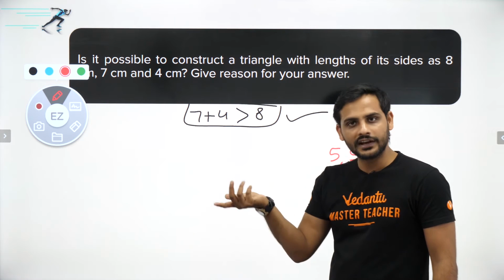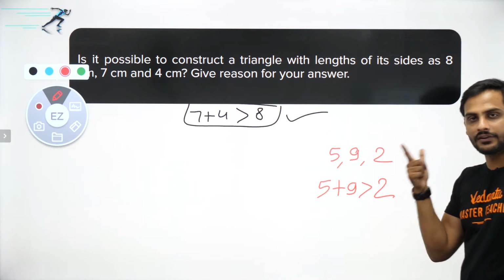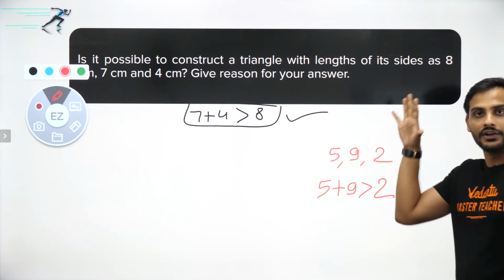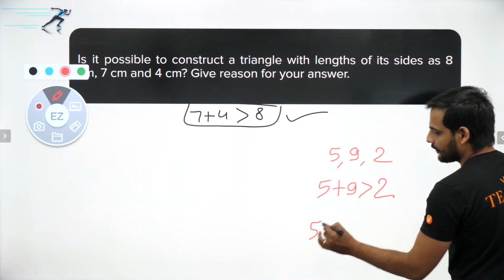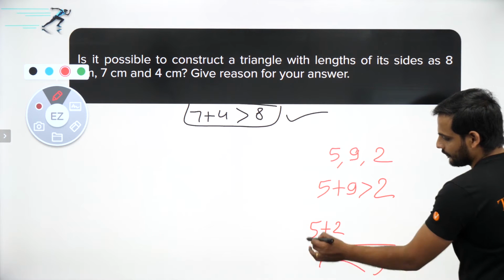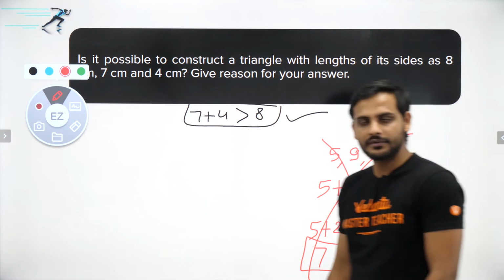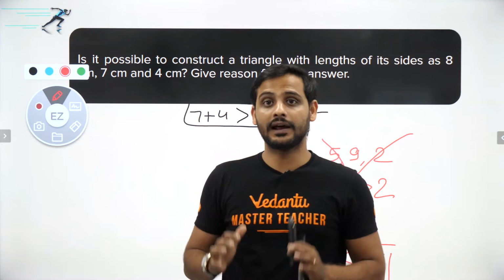Okay, so no need to check the other two, but always remember, this part, if you say it is satisfying, it will not work. You have to check that the sum of the two smaller sides should be greater than the largest side. So here you can see 5 plus 2, we are getting 7, and is 7 greater than 9? No sir, it is less. So I can say this triangle is not possible. So always remember, the sum of two smaller sides should be greater than the largest side.